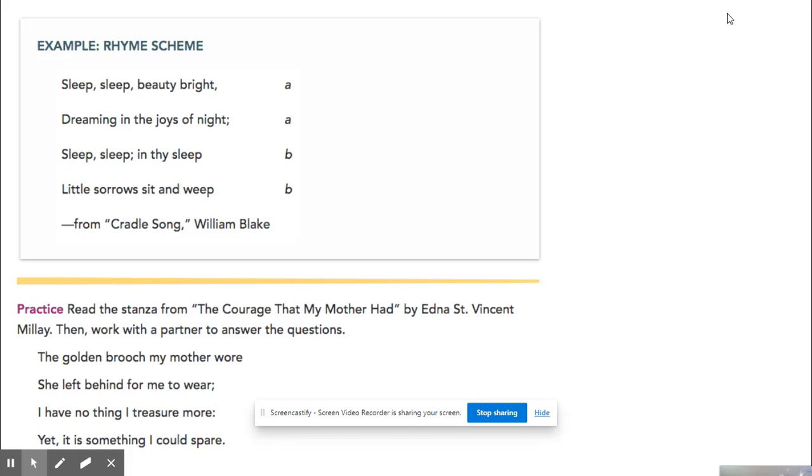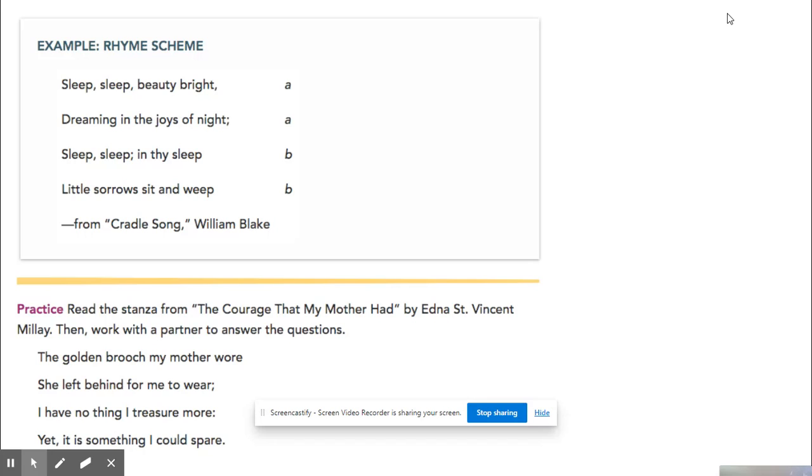Example, rhyme scheme. "Sleep, sleep, beauty bright, dreaming in the joys of night. Sleep, sleep, in thy sleep little sorrows sit and weep," from The Cradle Song by William Blake. We're looking at the rhyme scheme, so the very last word, whether something rhymes or not.